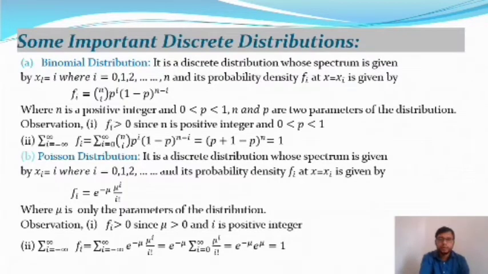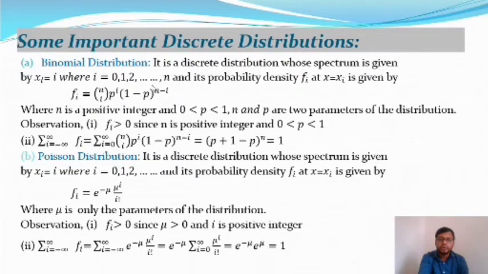After that we are going to take some important discrete distributions. There are two distributions, the binomial distribution and the Poisson distribution. They are both discrete distributions. It is a discrete distribution whose spectrum is given by xi equal to i, where i is equal to 1 to n, and the probability mass function fi at x equal to i is given by fi equal to nCi p to the power i into 1 minus p to the power n minus i.